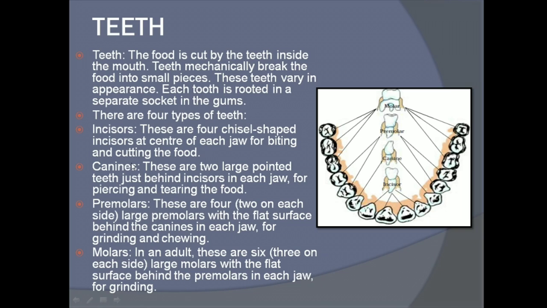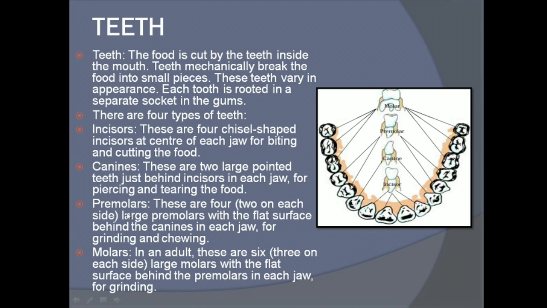And basically what they do, they help in biting as well as cutting the food into small pieces. Canines. These are two large pointed teeth just behind the incisors in the jaw for piercing and tearing the food. Canines are located just behind the incisors. These are the two larger pointed teeth, and they help in piercing and tearing of the food.